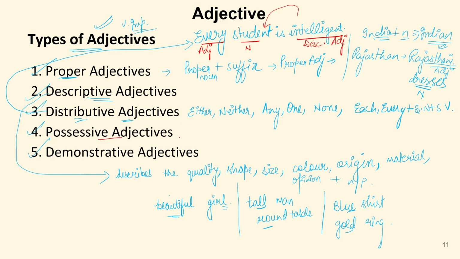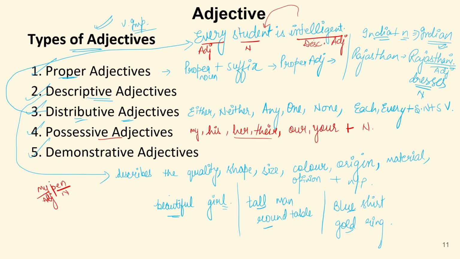Possessive adjectives are the ones which tell us the possession of anything. For example, my, his, her, their. We have learnt these already in the chapter of pronoun. My, his, her, their, your. Because they are just followed by a noun, these are called possessive adjectives. For example, my pen. So pen is a noun, whereas my is an adjective.